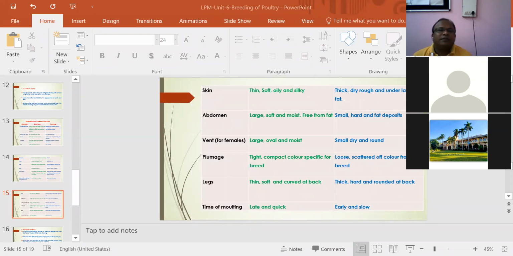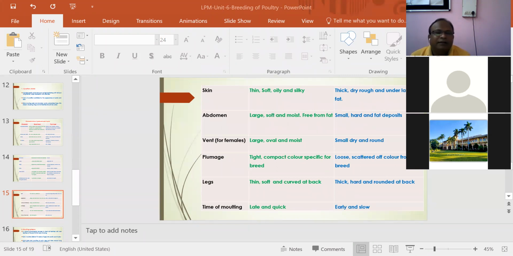Skin of a good layer should be thin, soft, oily, and silky. In a poor layer, thick, dry, rubbery, underlaid with fat. Abdomen should be large, soft, moist, and free from fat in a good layer; in a poor layer, small, hard, with deposition of fat. Vent, especially in females, should be large, oval, and moist. In a poor layer, it is small, dry, and round.